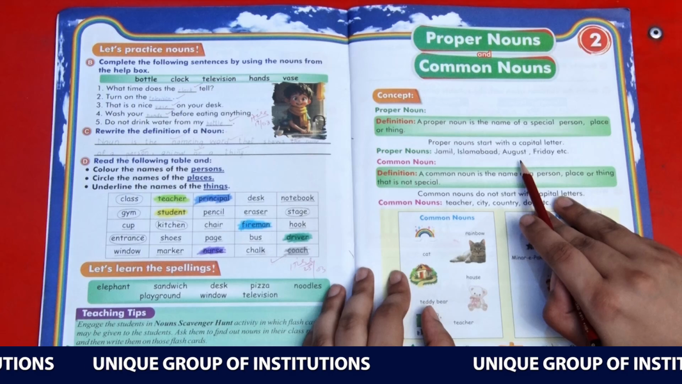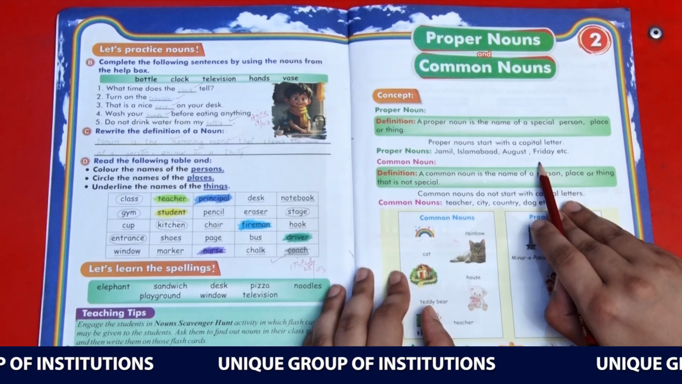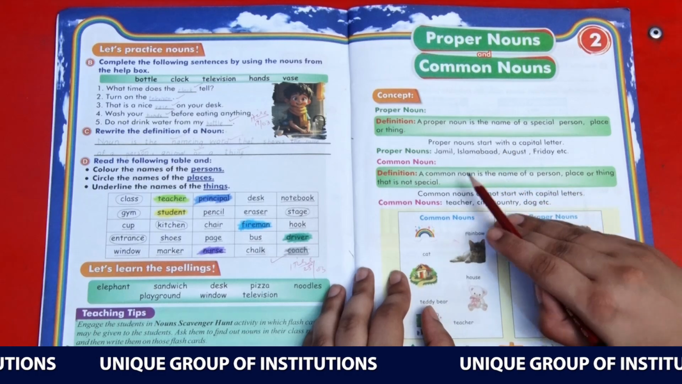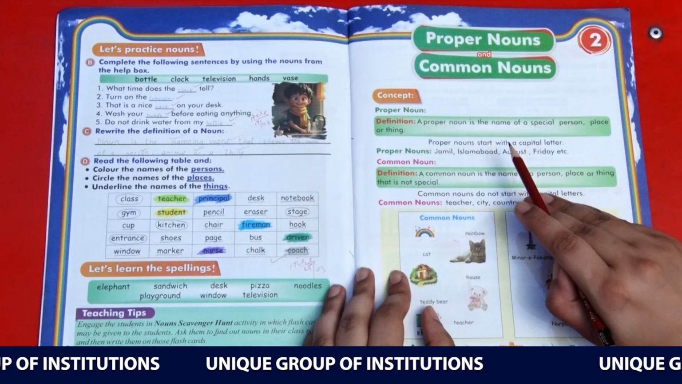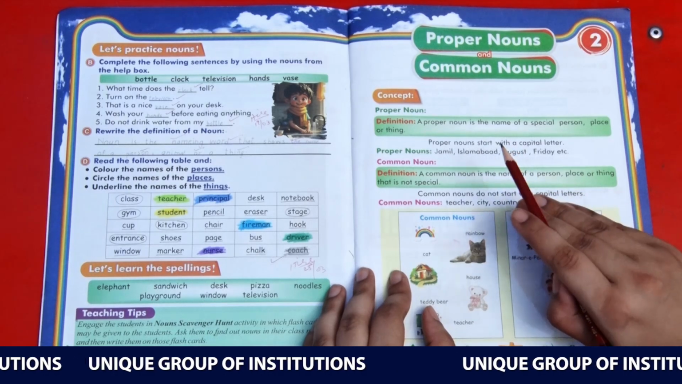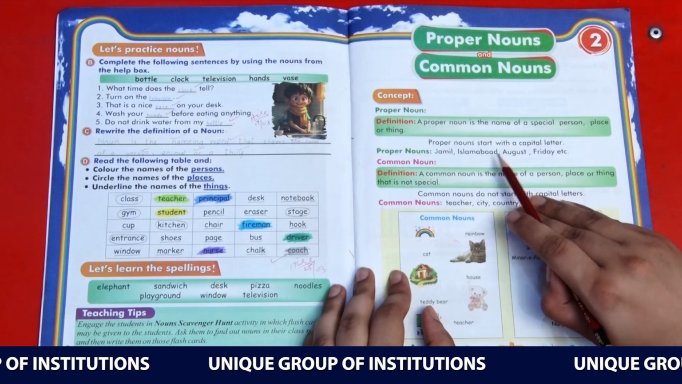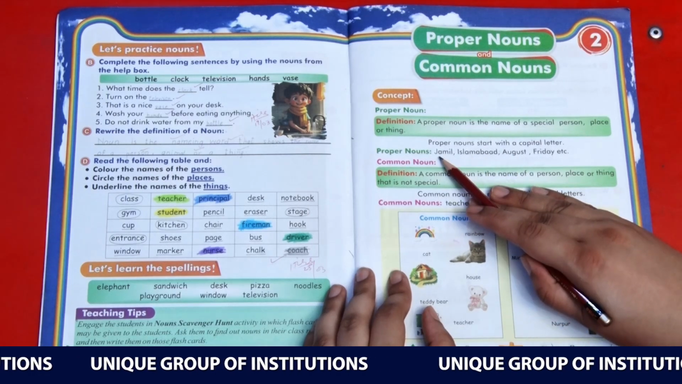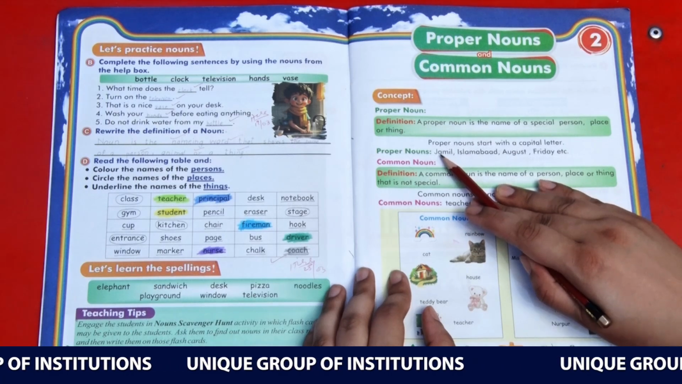August is the name of a month. Friday is the name of a day. So these all are special names. But you need to remember one more thing. Proper nouns start with a capital letter. Whenever you write the proper name of any person, any animal or any place, you need to start it with a capital letter. Look at this. Jamil starts with a capital J.